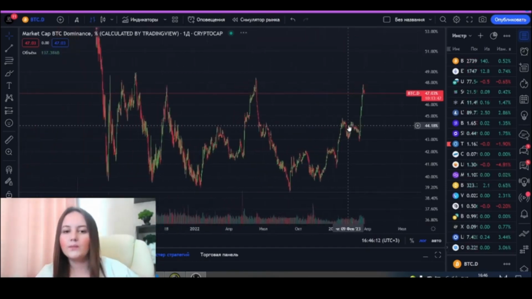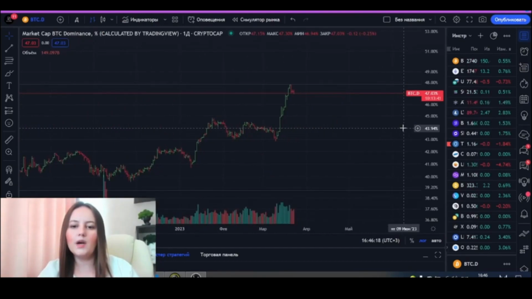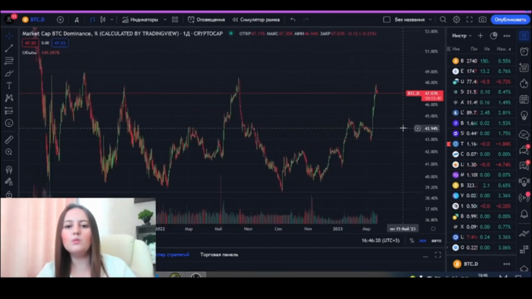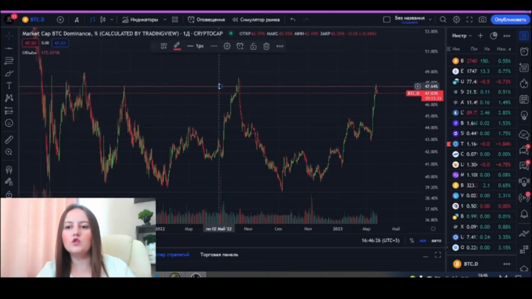So notice that we also see bars on the Bitcoin dominance chart. We see support levels, resistance levels, and accordingly, we have a resistance zone here. I'm going to draw it now.